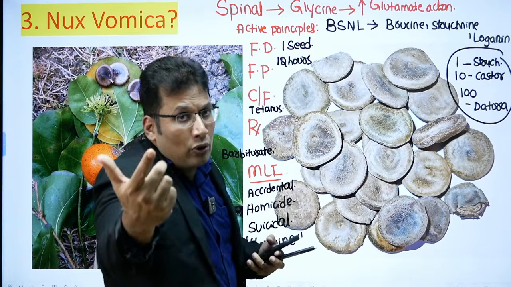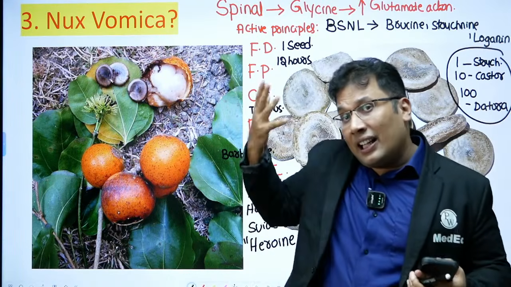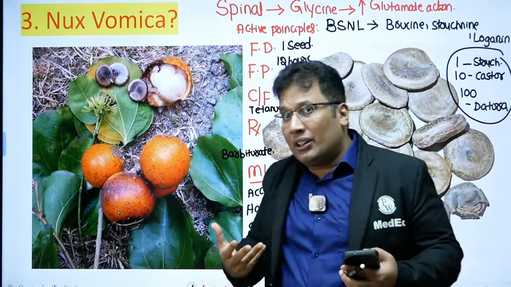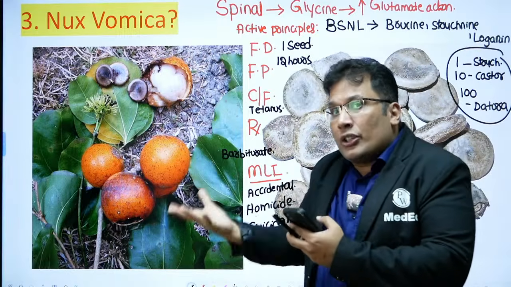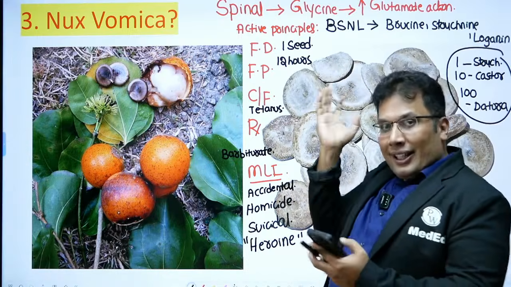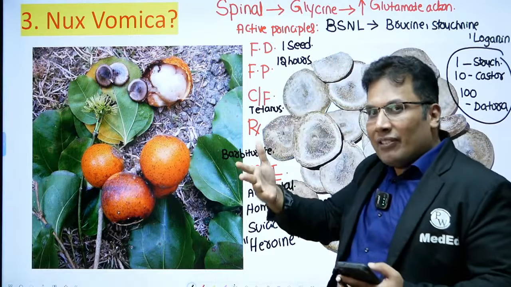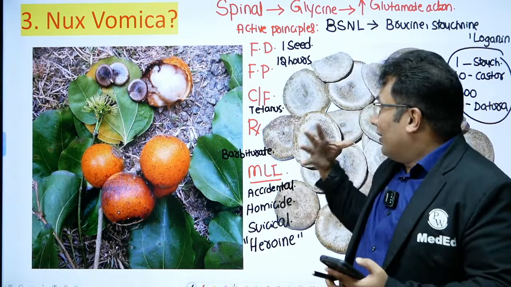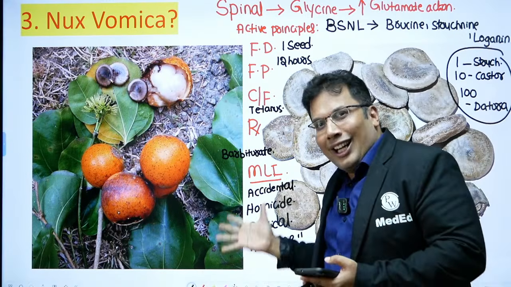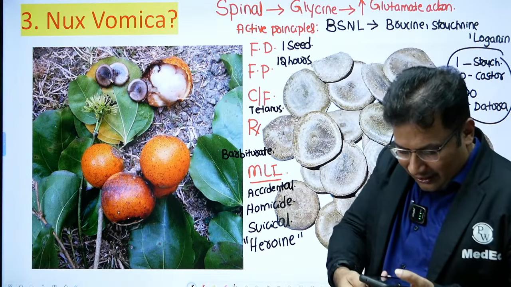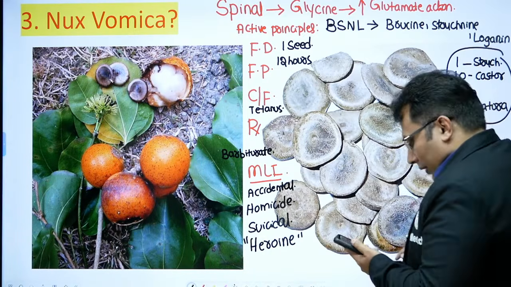So whenever the question asks nux vomica, sir, spinal poison. What is the mechanism of action? It inhibits glycine. Where is glycine present? In the spinal cord, postsynaptic region. So what it causes is increased activity of glutamate. When glutamate is increased, what happens? Convulsions. What are the active principles? BSNL, brucin, strychnine, loganin. Fatal period 24 hours, 12 hours, 1 seed, tetanus, then treatment, short-acting barbiturate, gastric lavage and all you can do. Then medicolegal importance also you can write. Okay guys, is it understood? Yes, good.